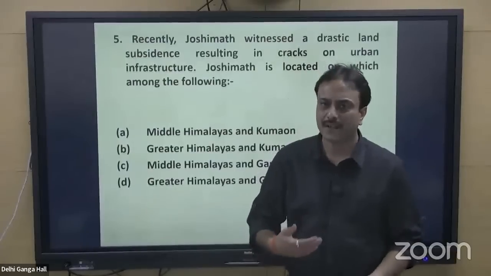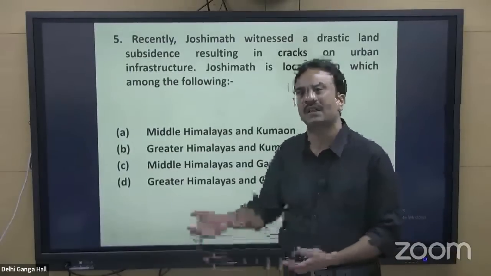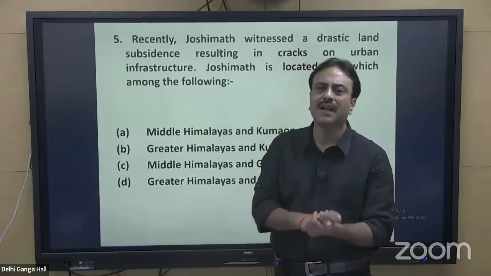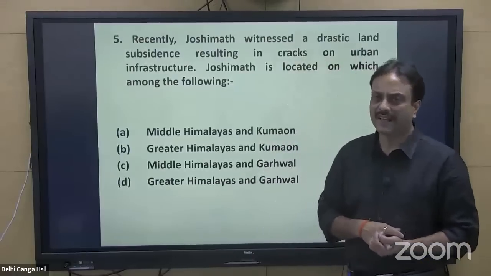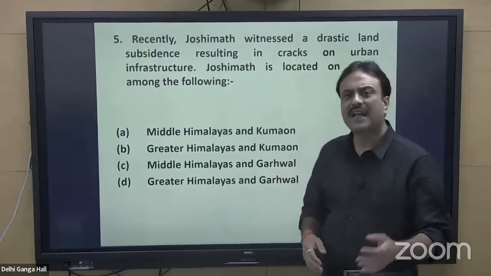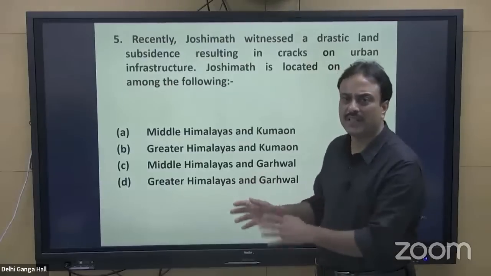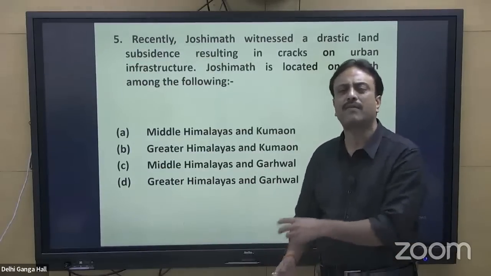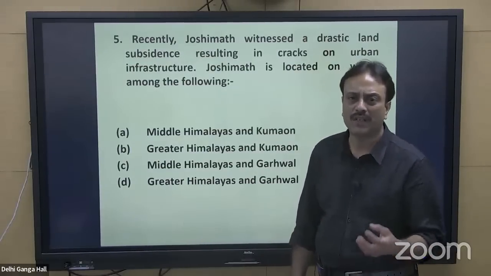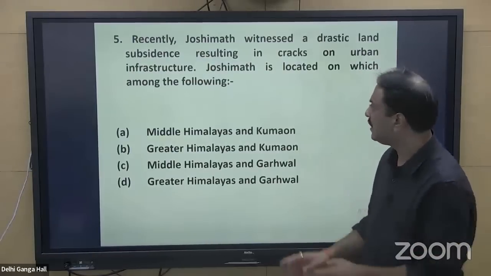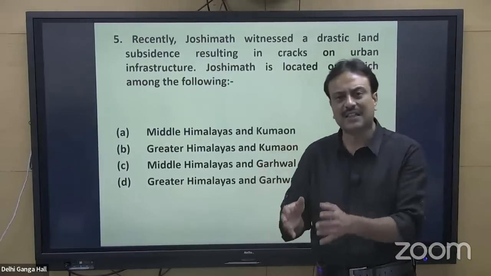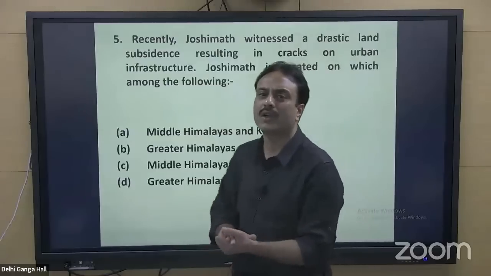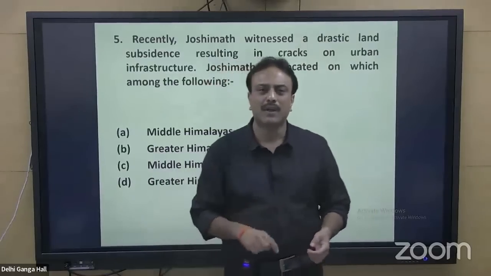What happened? The roads, the buildings, the houses, the settlement that was present on Joshimath started witnessing cracks. And so the entire urban life of this particular region, Joshimath, not only the urban life, even the rural life of that particular region got disturbed, got shattered. And Joshimath is located at a center point from where we get the road connectivity to many important places.